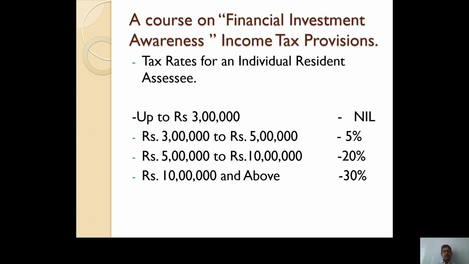So through this presentation, I will focus on tax calculation of an individual resident assessee, because tax calculation is different for an individual resident assessee and an individual non-resident assessee. And in case of an individual assessee also, there are 3 categories.